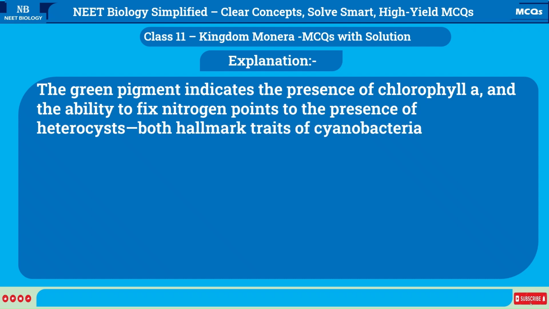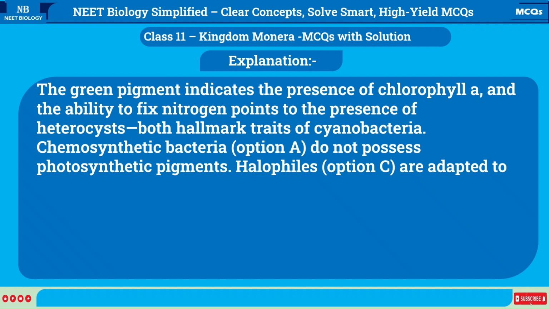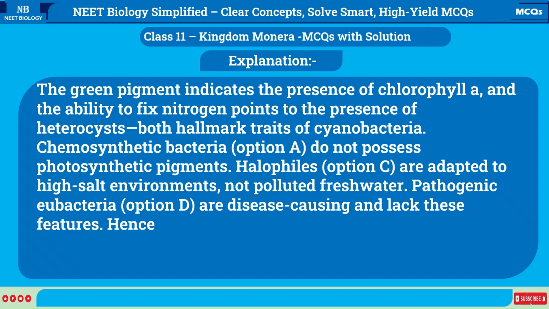Chemosynthetic bacteria, option A, do not possess photosynthetic pigments. Halophiles, option C, are adapted to high-salt environments, not polluted freshwater. Pathogenic Eubacteria, option D, are disease-causing and lack these features. Hence, Cyanobacteria is the accurate identification.